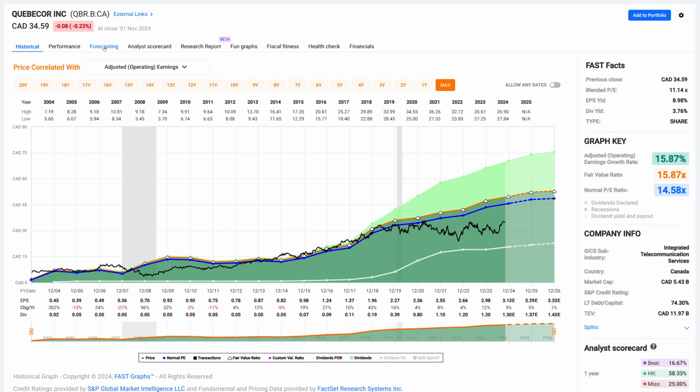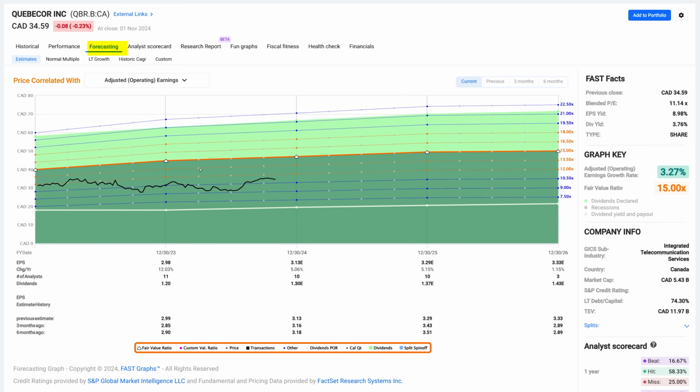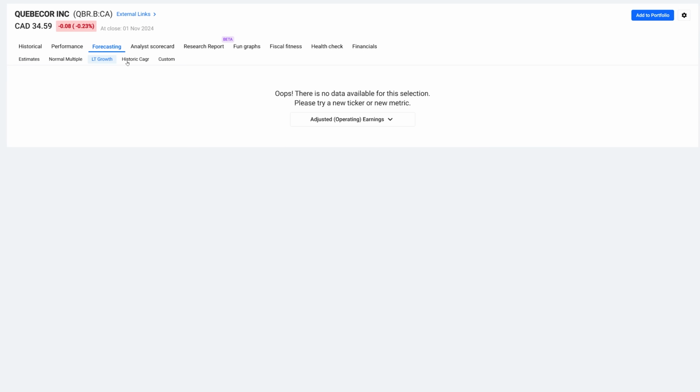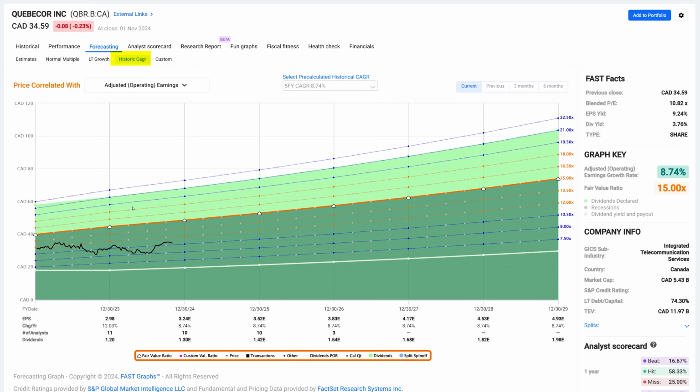So now when I go into forecasting here and look at the forecasting, we're not expecting much growth going forward, only about 3%. It had 12% growth in 2023. It's expected 5% this year, 5% next year, and then only 3 analysts are forecasting 1% for the following year. If I look at the long-term growth rate, I don't get one, but the historical growth rate has been about 8.74.